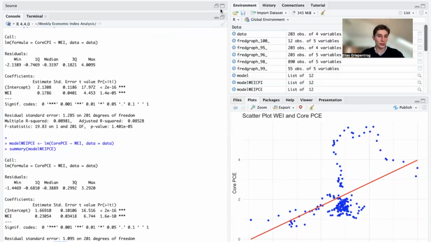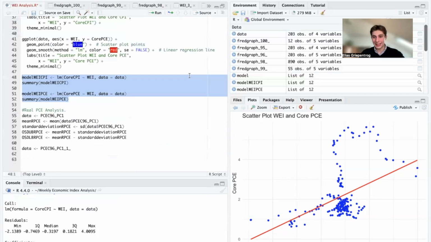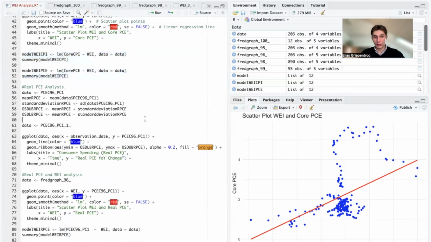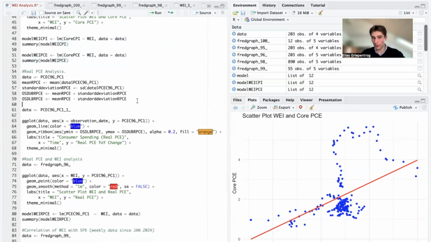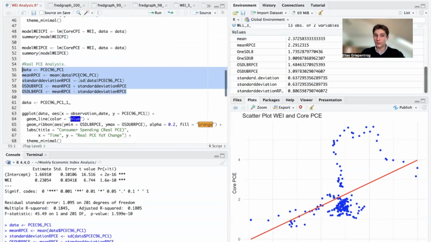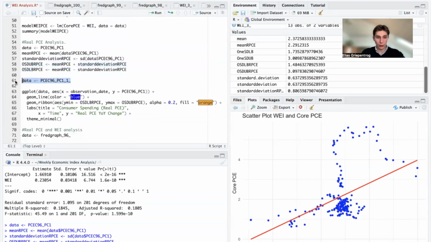A stronger WEI could be indicating inflationary pressure since the economy is growing at a stronger pace. Let us now assess the relationship between the WEI and consumer spending. Of course, the WEI is based on certain high-frequency consumer spending estimates. Let's calculate the standard deviation of real consumer spending measured by real PCE, one standard deviation upper and lower band.